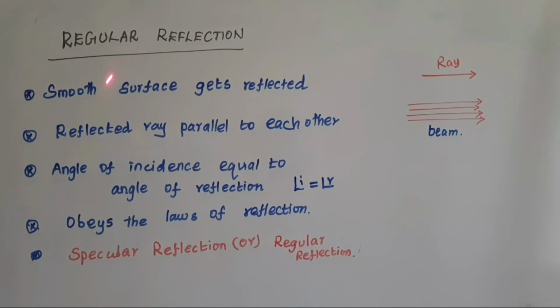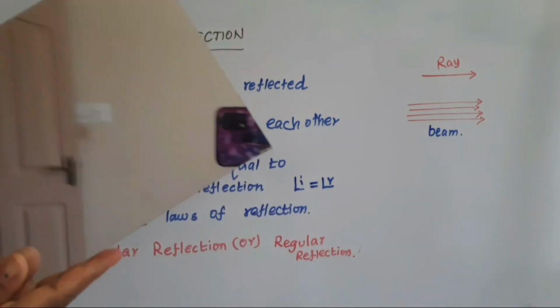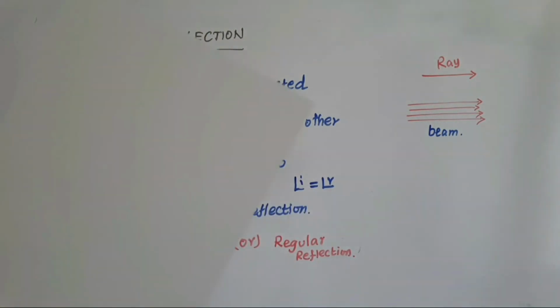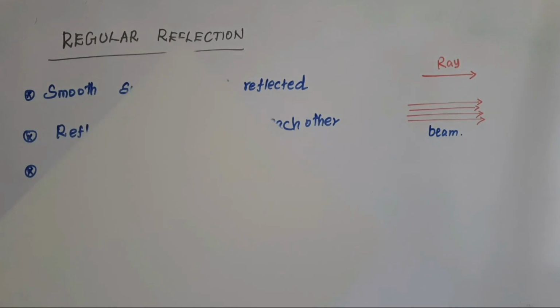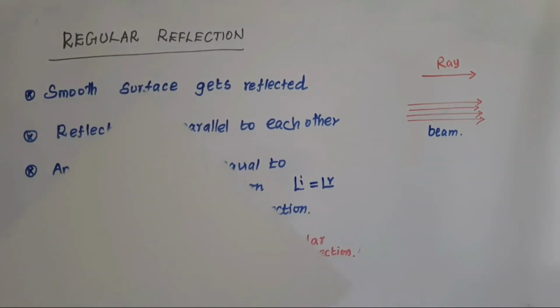Regular reflection needs a smooth surface. The example for a smooth surface is the plane mirror. So this is the plane mirror. One side is fully polished and the other side is coated with some substances. So this is a plane mirror, and from this plane mirror we can get the perfect reflection.